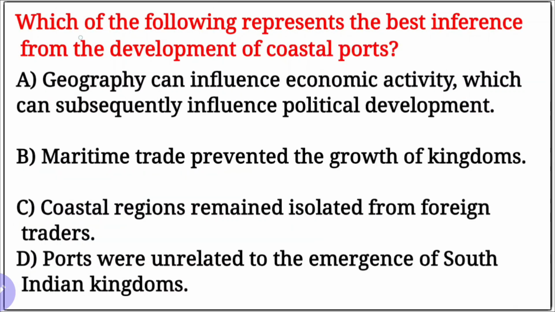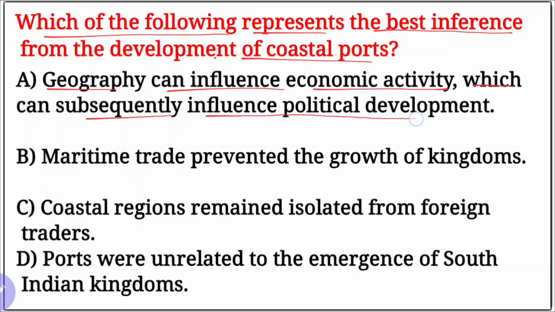And a final question. Which of the following represents the best inference from the development of coastal ports? First, A, geography can influence economic activity which can subsequently influence the political development only. Maritime trade prevented the growth of kingdoms. Wrong statement, vice versa. Coastal regions remained isolated from the foreign trade.